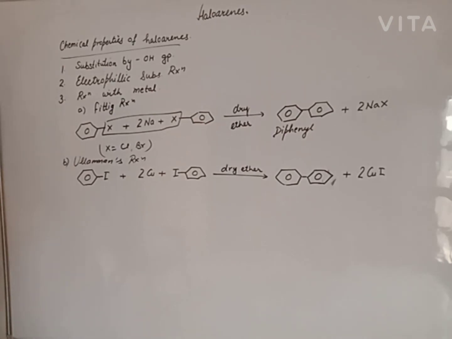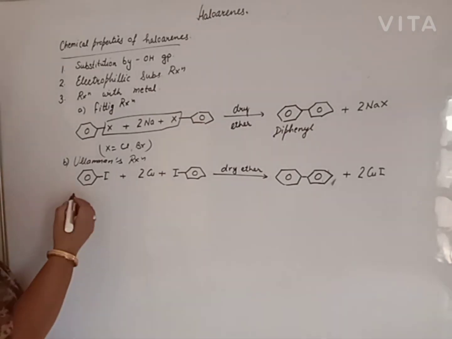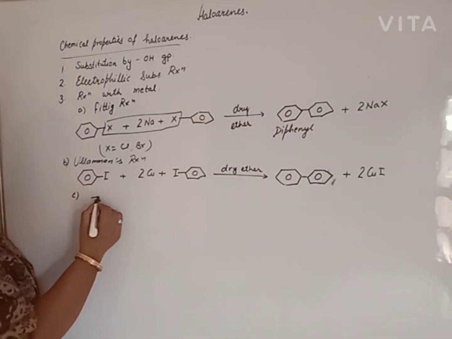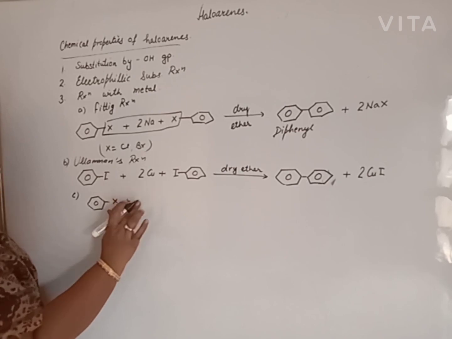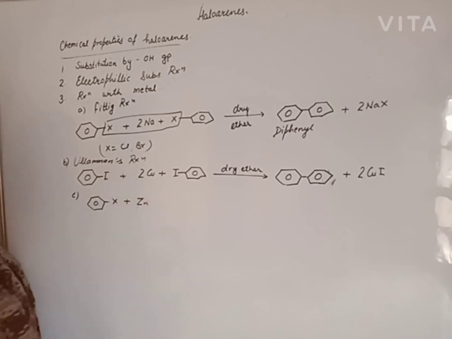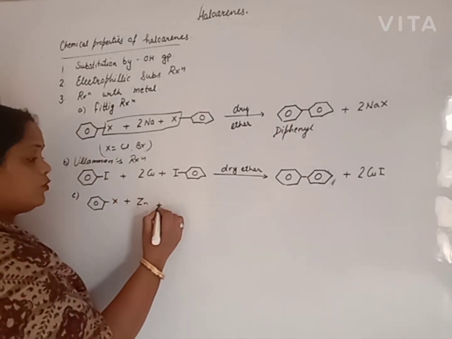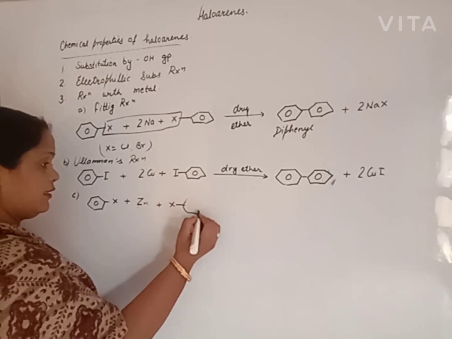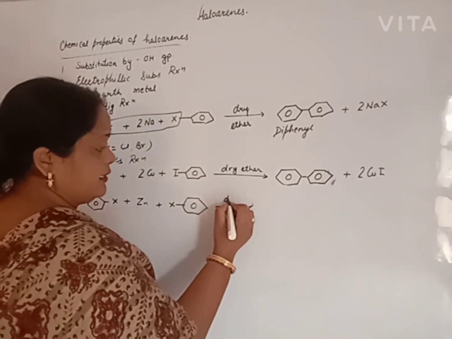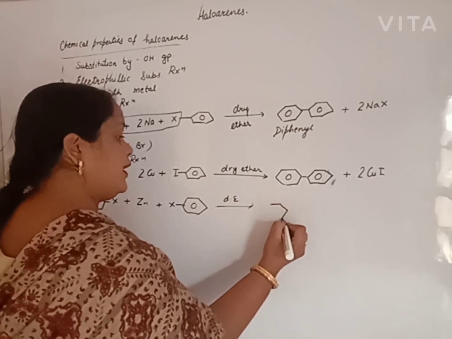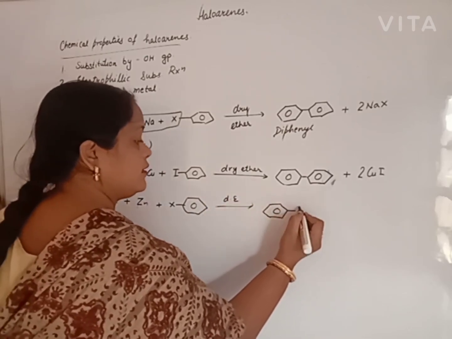Clear? One more reaction, that is the Fittig-type reaction with zinc. If we have haloarene, either chloro or bromo, 2 moles of haloarene react with 1 mole of zinc in presence of dry ether, we also get diphenyl.